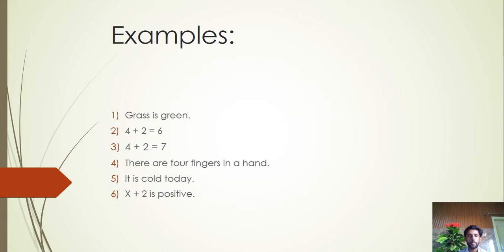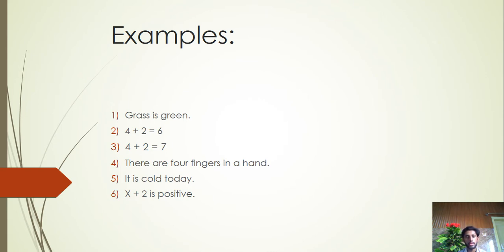Here are some examples to show whether these are propositions or not. The first sentence is grass is green. Grass is always green, so it is a proposition. Number 2, 4 plus 2 equals 6. It is a true statement, so it is also a proposition. 4 plus 2 equals 7. It is a false statement, but it is also a proposition. There are 4 fingers in the hand. It is a false statement.